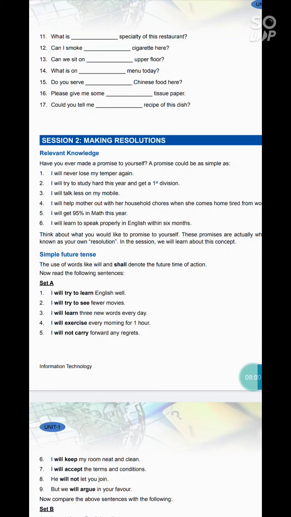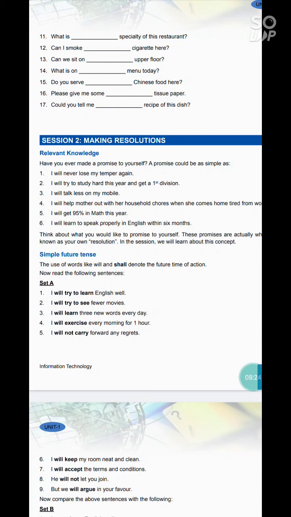Okay, before starting the given exercises, let me tell you that during these exercises we will need the simple future tense and simple present tense, means we will need the knowledge of these two tenses. I hope you have studied them also in your grammar class, but still let's have a small intro of simple future tense and simple present tense.